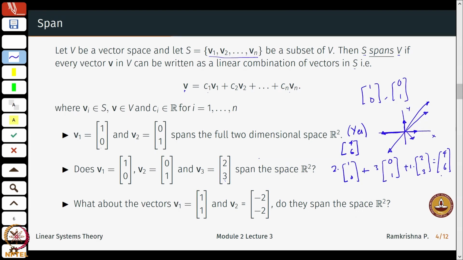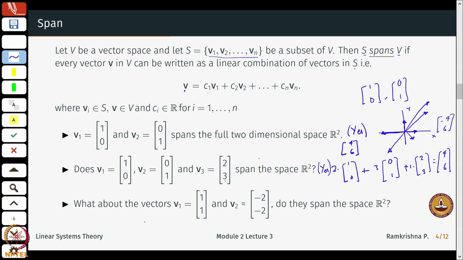So, I can write this vector (4, 6), and similarly with all other vectors I can use these 3 vectors or some combinations of them to write any vector in R2. I can even write vectors like (-4, 6) and so on. Everything else can be written in terms of these 3 vectors V1, V2 and V3. So, the answer here is also an obvious yes.